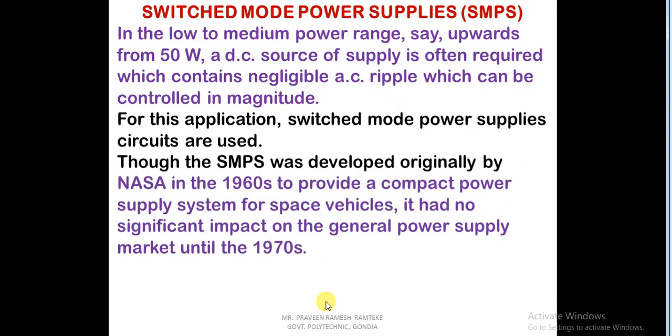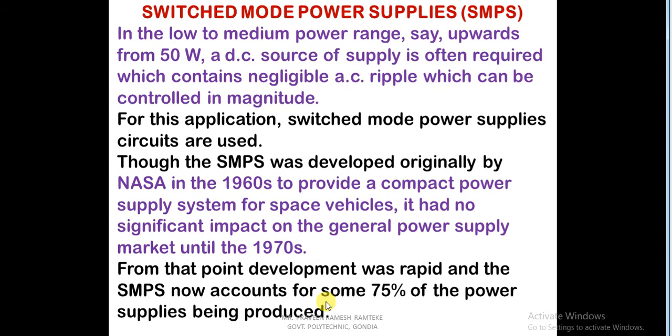Actually, the SMPS was originally developed by NASA in the 1960s to provide a compact power supply system for space vehicles. It had no significant impact on the general power supply market until the 1970s, but for the space era, it was very much essential. After the 1970s, the development was very rapid, and the SMPS now accounts for around 75% of the power supplies being produced today.